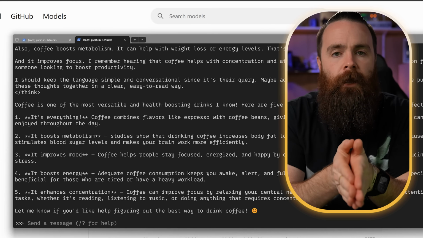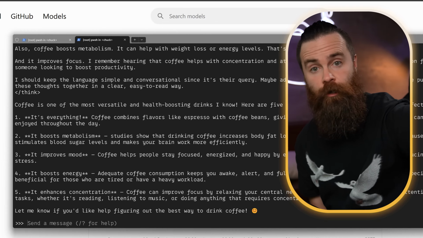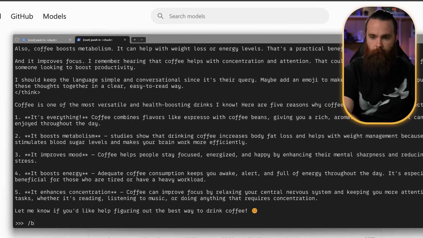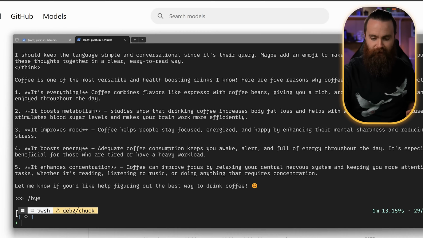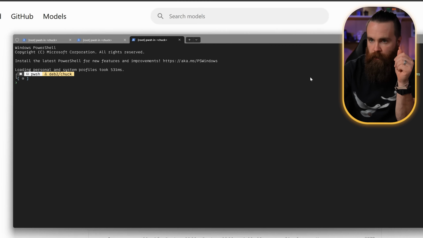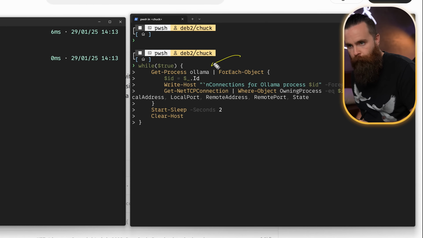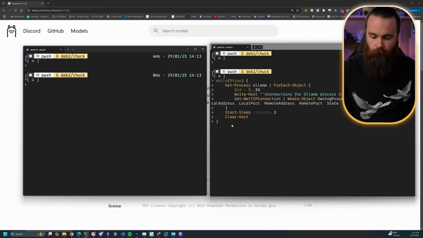But hold on, how do we know that? How do we know that at some point this model isn't reaching out to a server and dropping all of our info? Let's test and verify real quick. I'm gonna say bye right there. And I've got a little PowerShell script I wanna run. I'll open up a new terminal window so we can monitor stuff here. And by the way, Ollama does use your GPUs. This script will find the Ollama process IDs and then constantly check what network connections it has. Let's try it out. Running now.